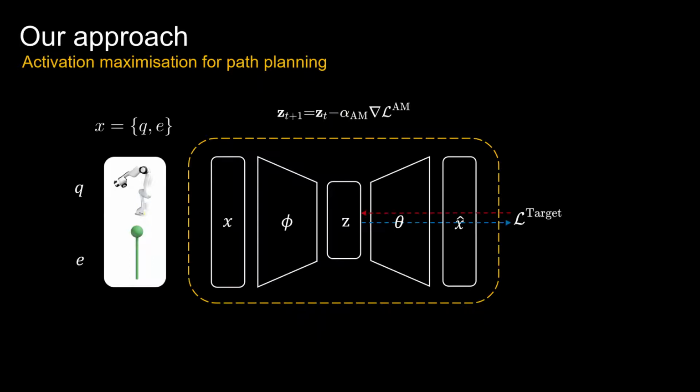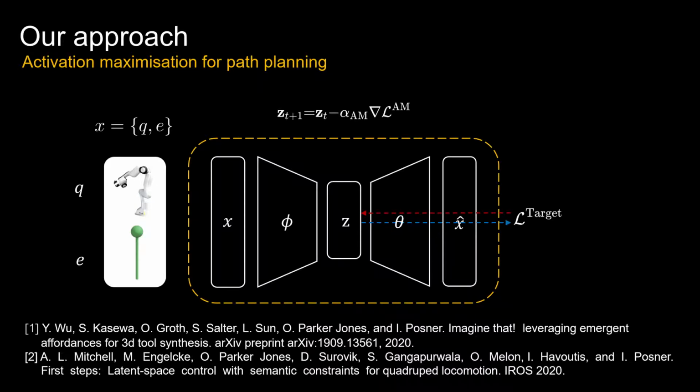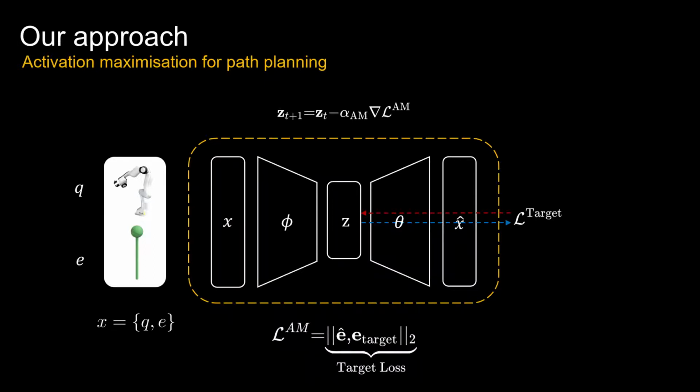target. Inspired by two recent works using generative models for planning-like tasks, Imagine That and First Steps, paths for target reaching are produced through the iterative use of activation maximization. In other words, we iteratively backpropagate the gradient of the target loss to the latent space.